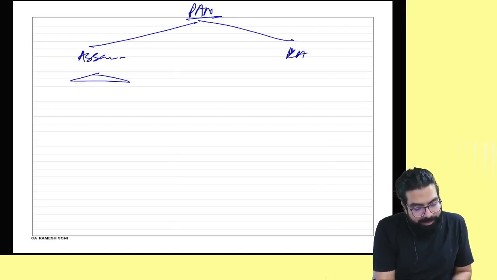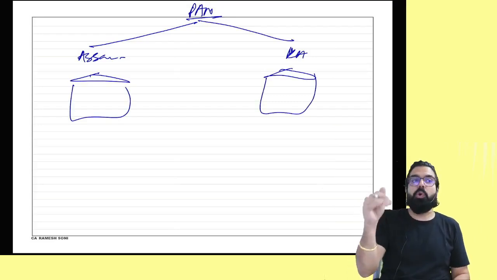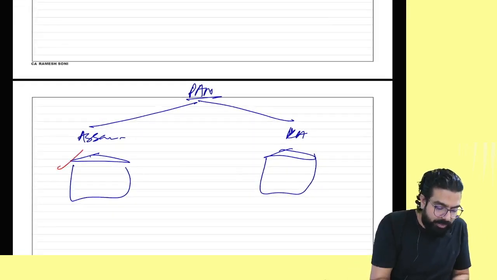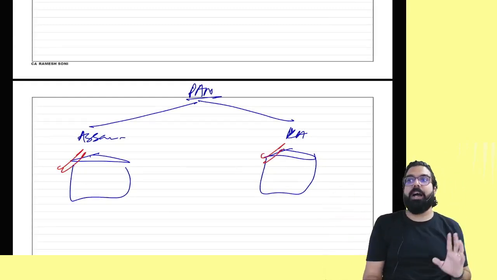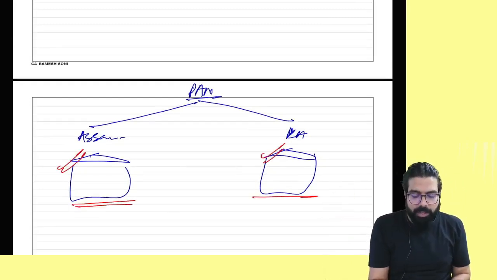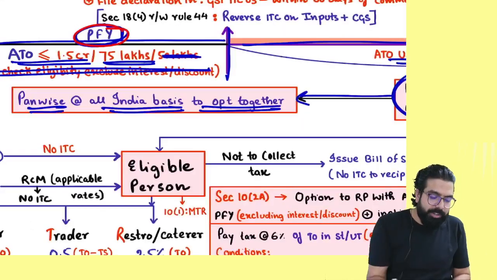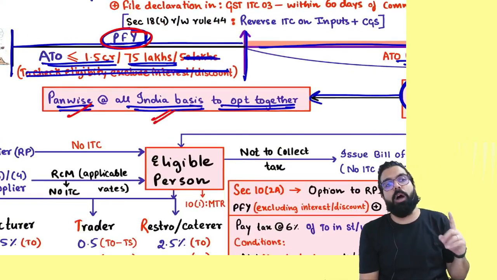I have one registration over here, one registration over here. Remember, if you come under the composition scheme, all your registrations from one state onward have to come under the composition scheme. It can't be that one is under the composition scheme and one is not. That will not work. So it says that PAN-wise, on an all India basis, you have to opt together.